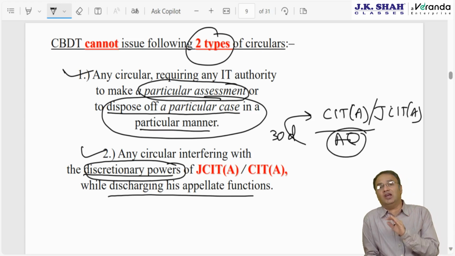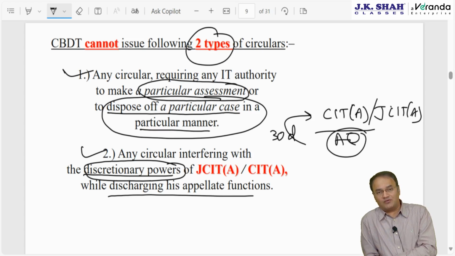However, if there is any delay, you filed appeal on 35th day, 5 days of delay. Delay condonation and admitting appeal on 35th day is a discretionary power of CIT appeal. If he wants to, he will. If he does not want to, if he is not satisfied with the reasons for delay, he will reject your appeal. So whether to admit appeal on 35th day or not, that is completely at the discretion of CIT appeal.